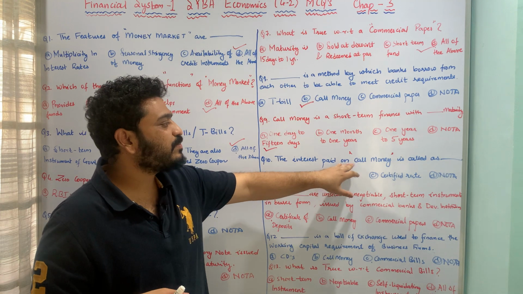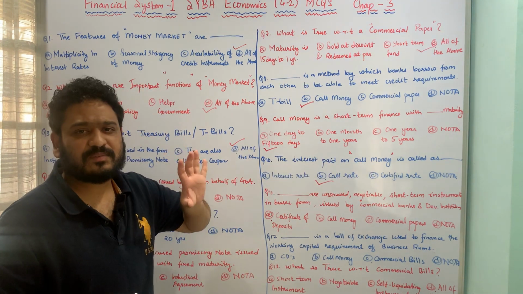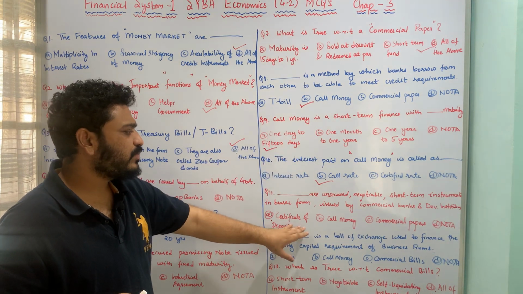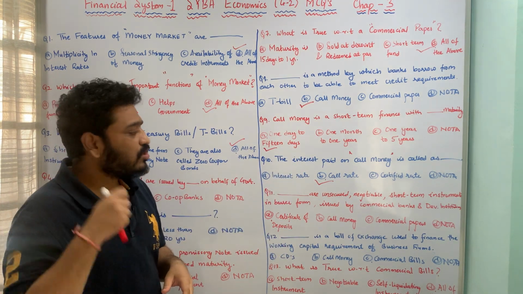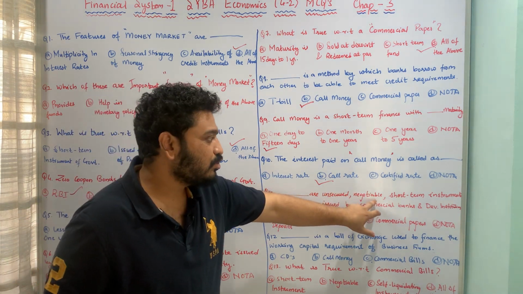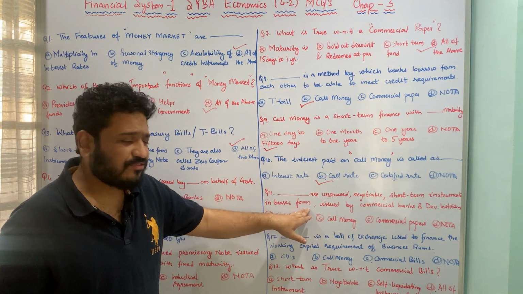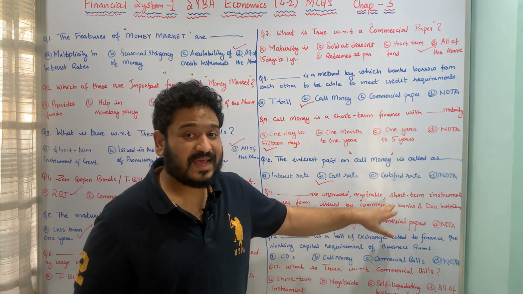The rate of interest paid on call money is called the call rate. I hope this question is pretty much clear. Let us now move to the next question, which is again a definition sort of question. Dash are unsecured negotiable short-term instruments in bearer form issued by commercial banks and development banks.